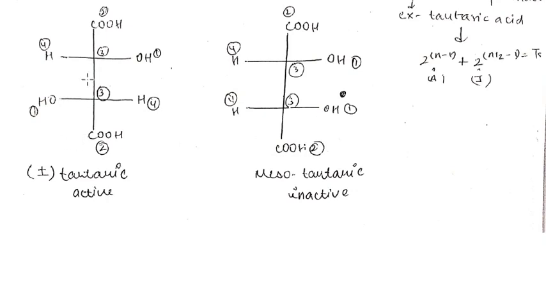If we have the mirror image of this structure, then both structures are optically active, because neither structure can be divided into two parts where both parts are superimposable mirror images. Then these two, the structure and its mirror image, are known as enantiomers. Point clear? Now we move to the next section.